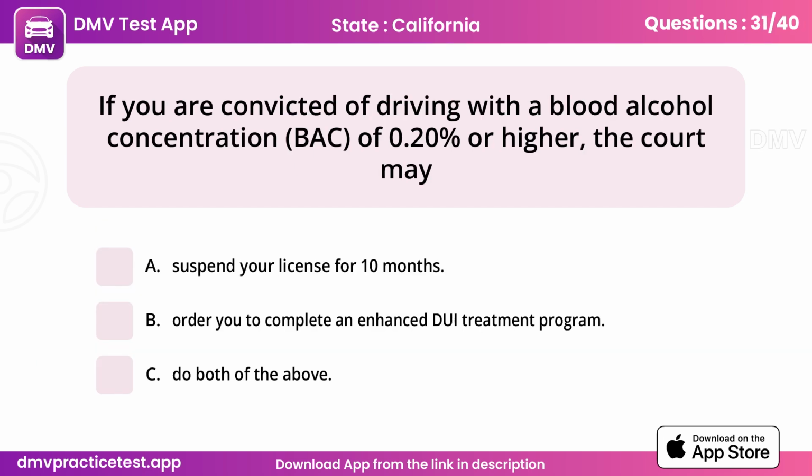Question 31. If you are convicted of driving with a blood alcohol concentration, BAC, of 0.2% or higher, the court may... C. Do both of the above.